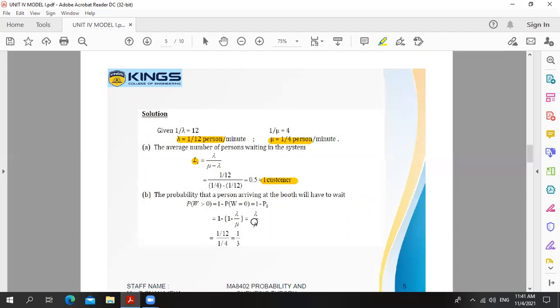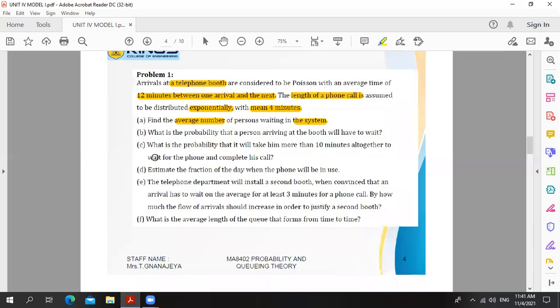Here 1 is cancelled, therefore we get lambda divided by mu. We know the value of lambda and mu. Putting those values, we get 1 divided by 3. So the answer for question B is 1 divided by 3. Next we see question C.